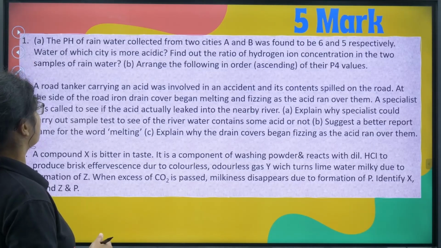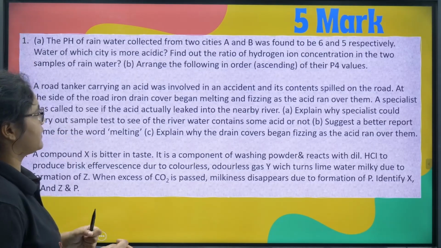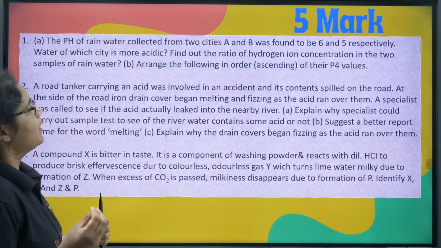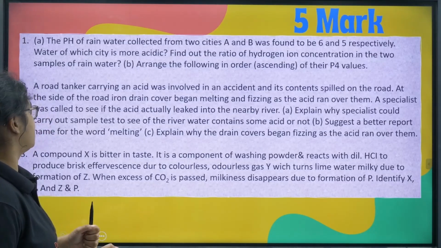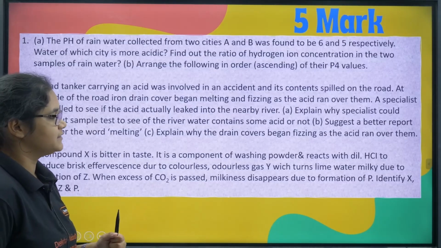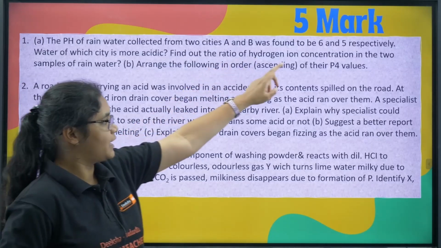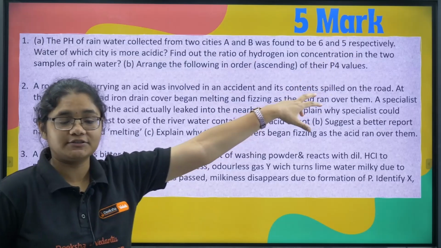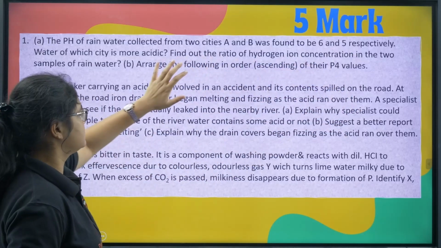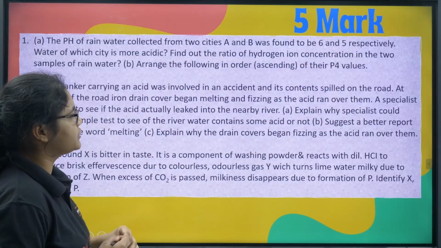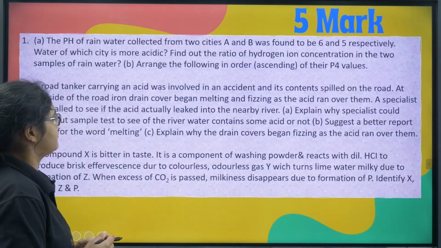Next, moving to 5-marker question, the pH of rainwater collected from two cities A and B was found to be 6 and 5 respectively. Water of which city is more acidic? So you know the pH less than 7 is acidic. So from city B we are getting 5, right? The pH is 5, so that is more acidic. Then find out the ratio of hydrogen ion concentration in the two samples of rainwater.